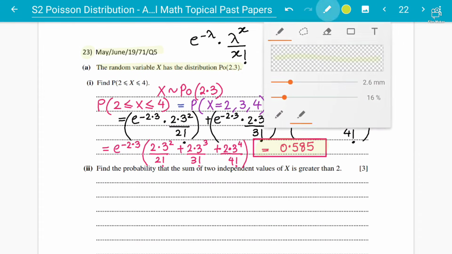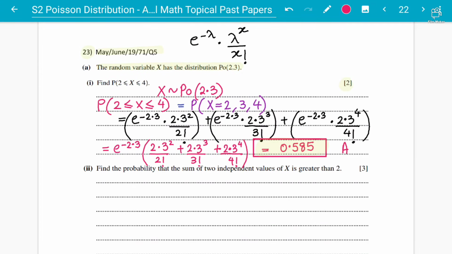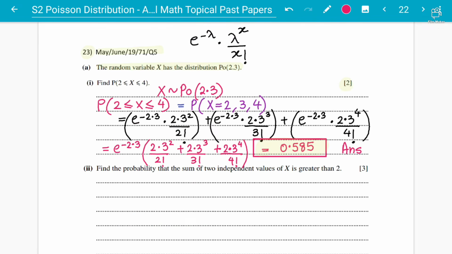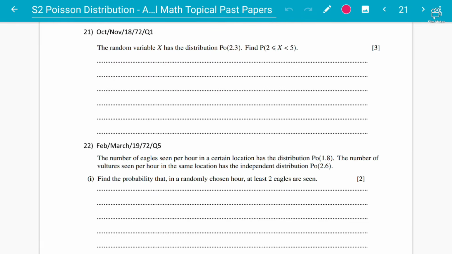We have solved it. Hope students are getting how to do concept number 1, the basic concept, that is finding the probability between the values of 2 and 4, and a single value as well, you can find the probability. Let's discuss a bit more complicated question.